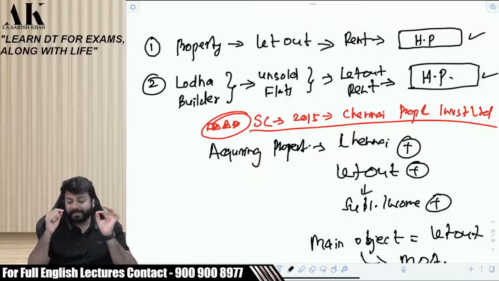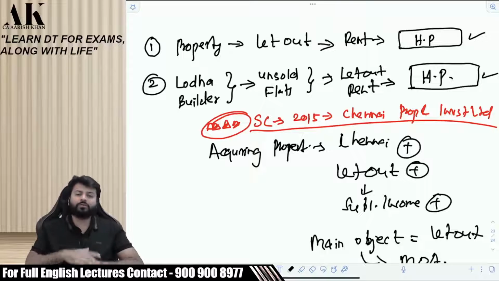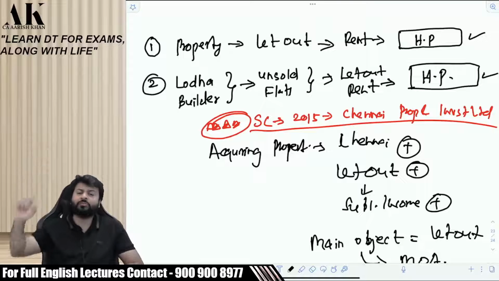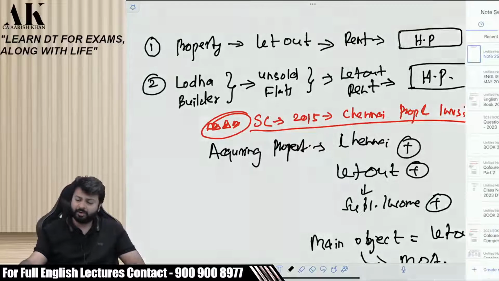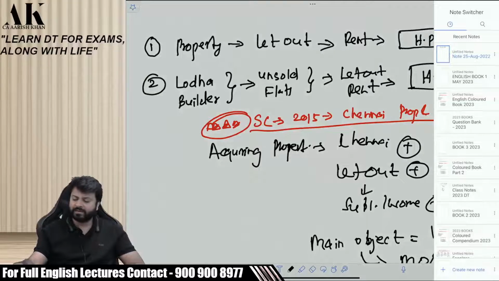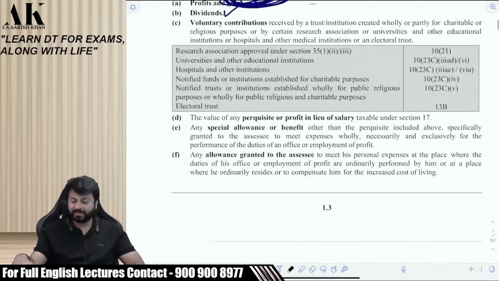Therefore, try to understand the difference between the second one and this one. Lodha's main object was to construct and sell, not to let out. Here, the Chennai property's main object was to acquire and let out. There's a great difference in the object clause of both of them. And therefore, this income will be classified under the head PGBP, as said by the Supreme Court.